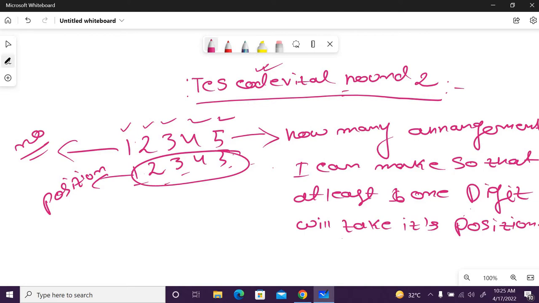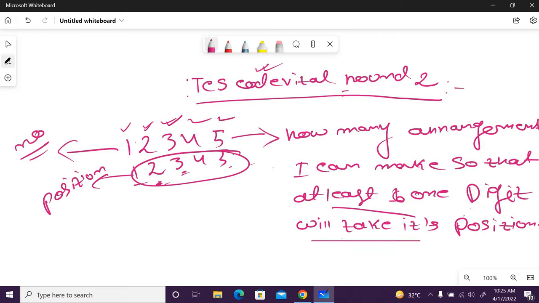The digit is matched with its position, like 2 in the position of 2, 3 in the position of 3, and in this way. So how many arrangements can I make so that at least one digit will take its original position?